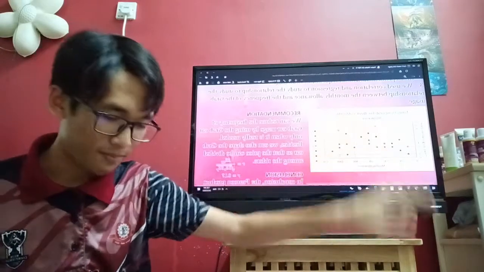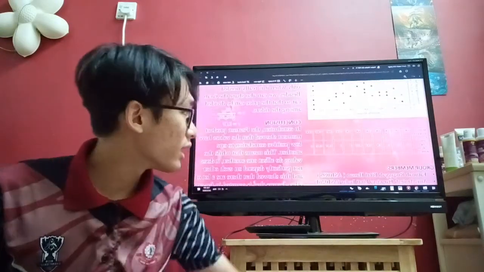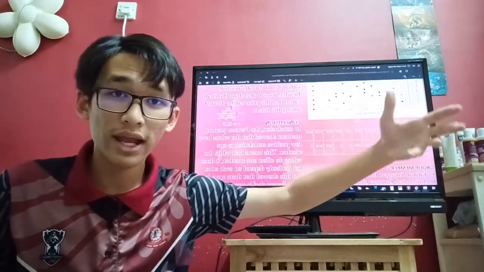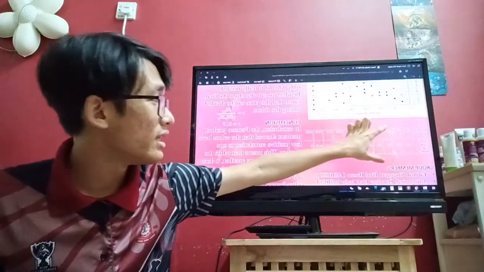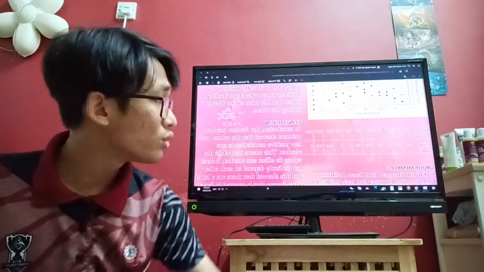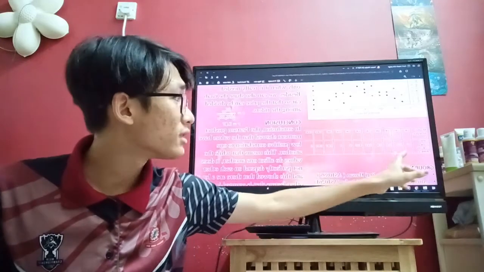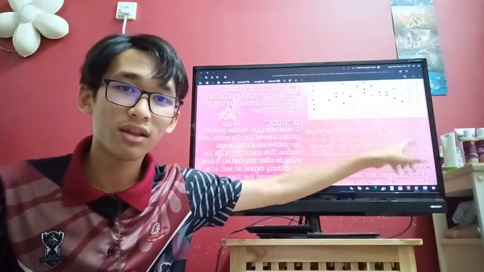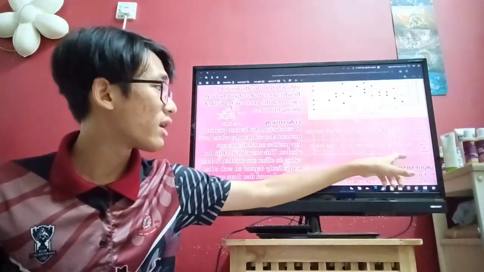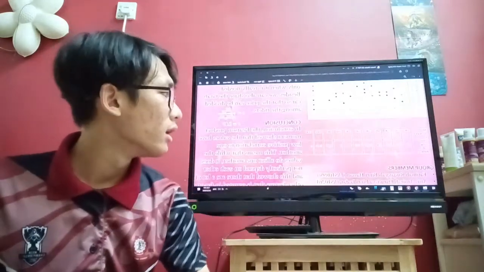What does this mean? Before we do any calculations, we need to make a table that shows the values on the x-axis and the y-axis. On the x-axis we have the monthly allowance value, and on the y-axis we have the times of usage of Grab per week.